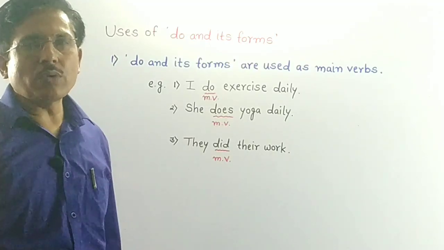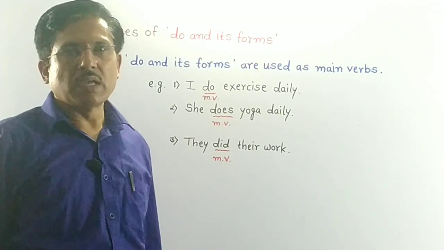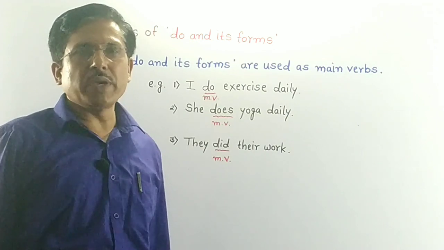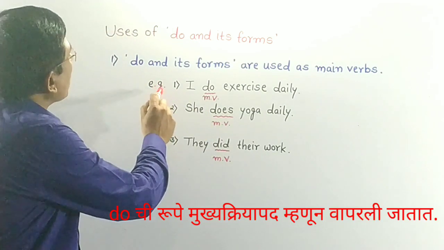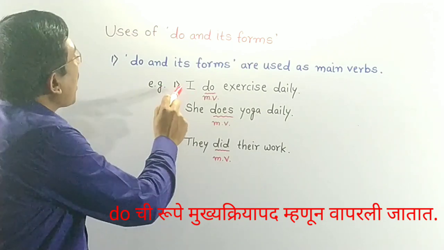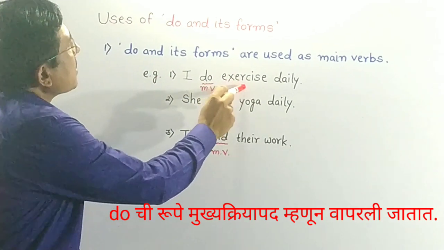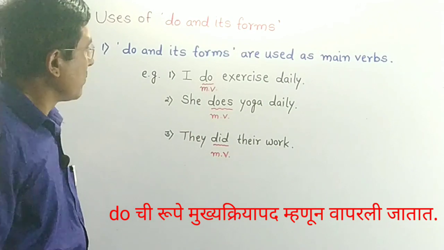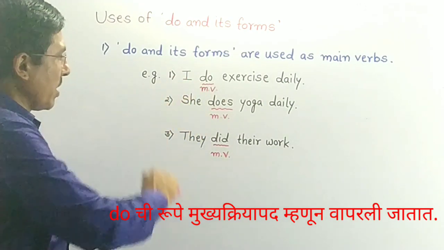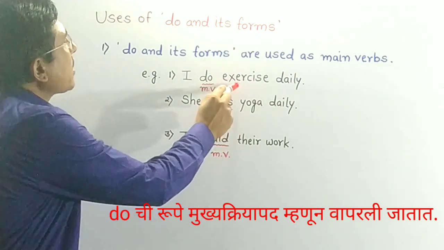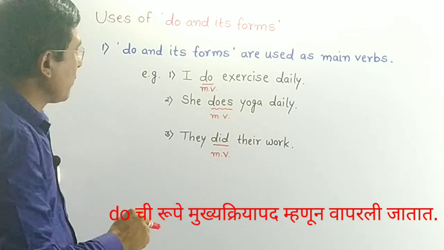Friends, do and its forms are used as main verbs. See the first sentence, I do exercise daily. In this sentence, do is the main verb. Exercise is the object here.